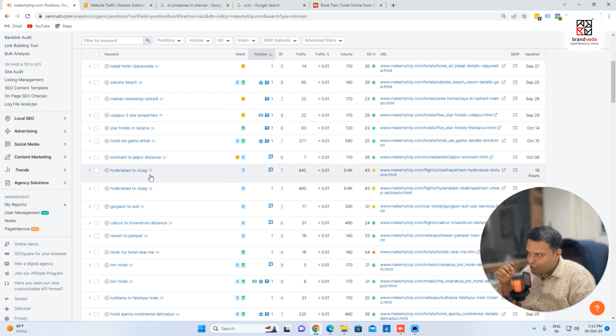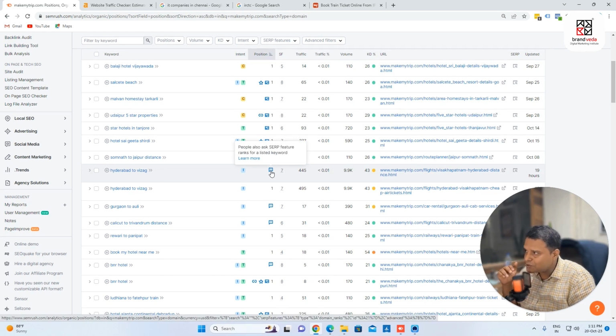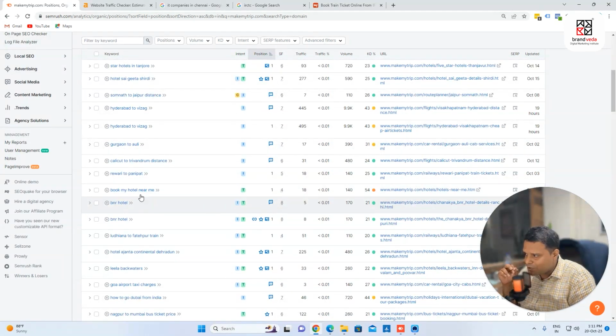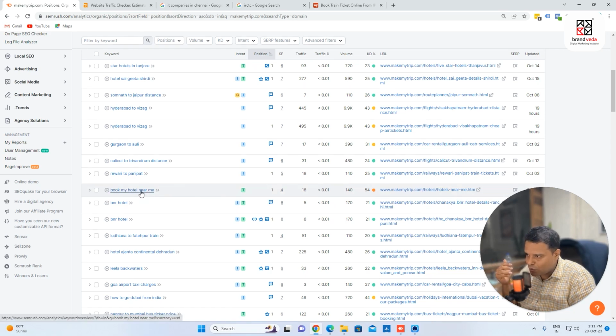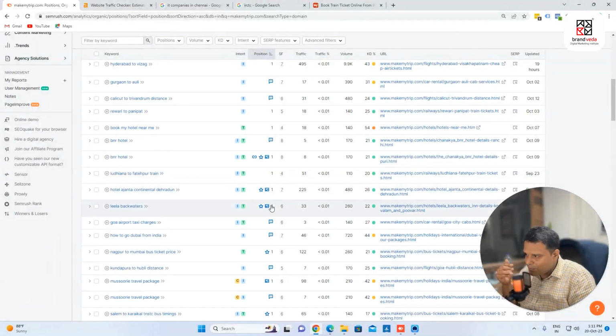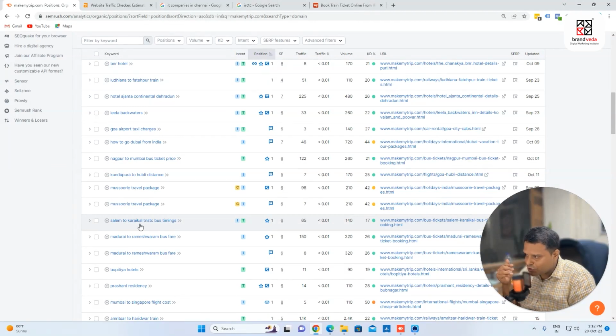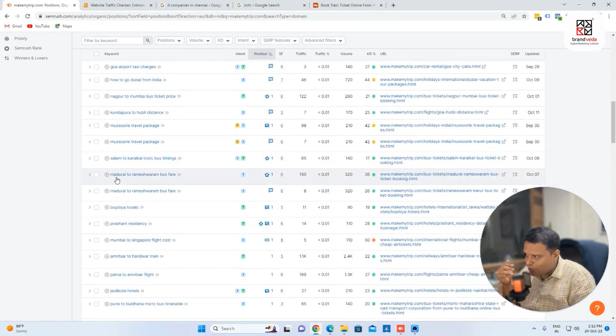They are ranking for 9.9k, Hyderabad to Vizag. This is coming with 9.9k search queries, and they're ranking at position number. Okay, this is coming, I guess, from local listing SERP results. So let me. You can see book my hotel near me, 140. These are all they're ranking for first position. These are all Madurai to Rameshwar bus fare. This is coming on position number 1. You can see it here.